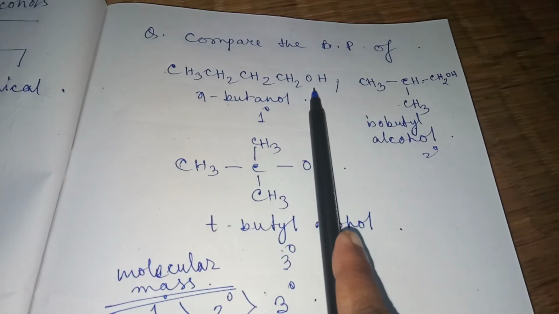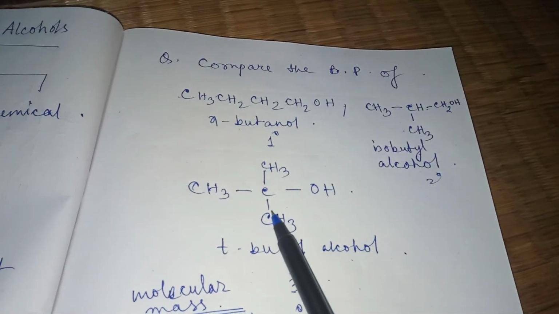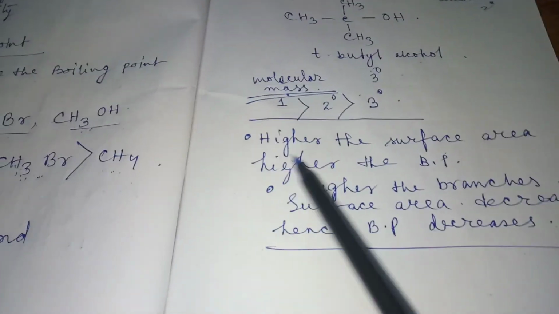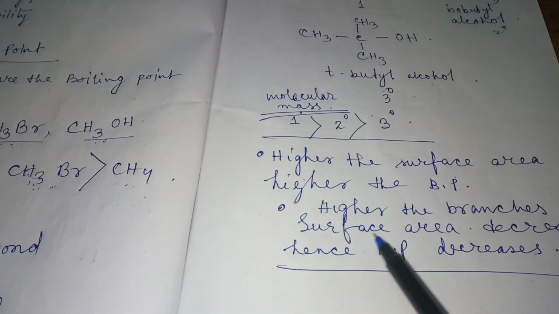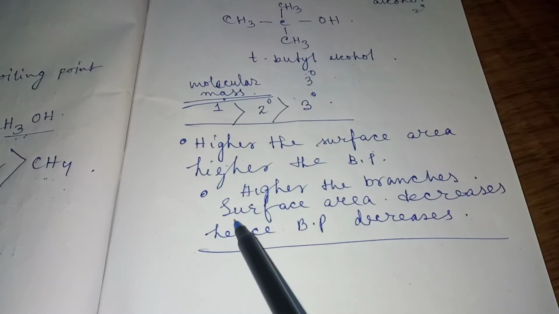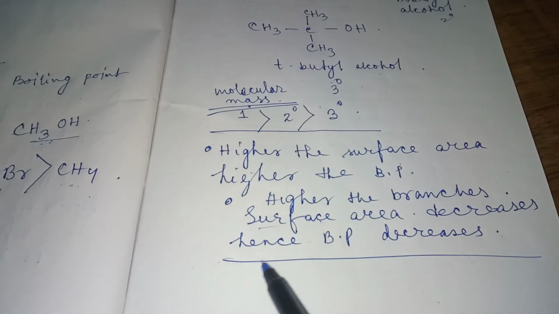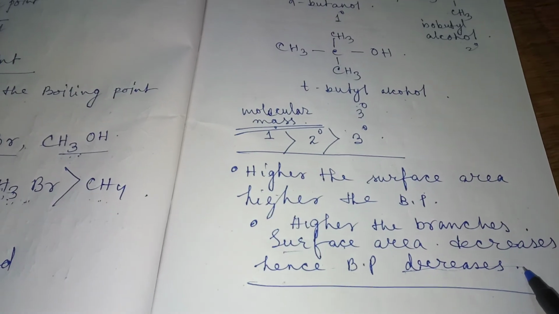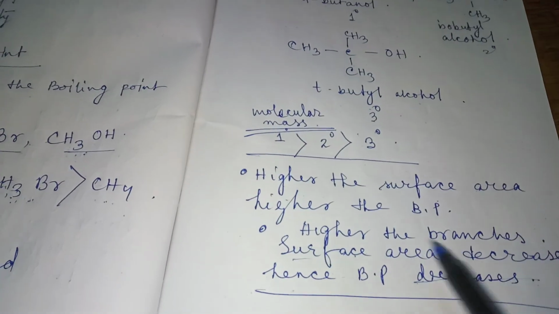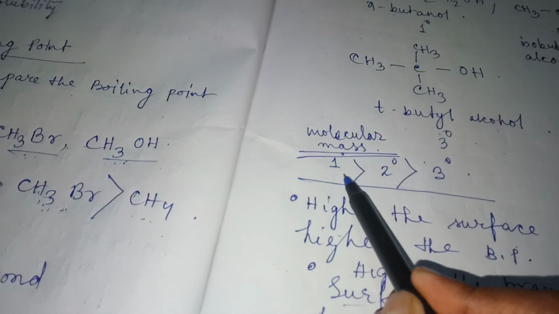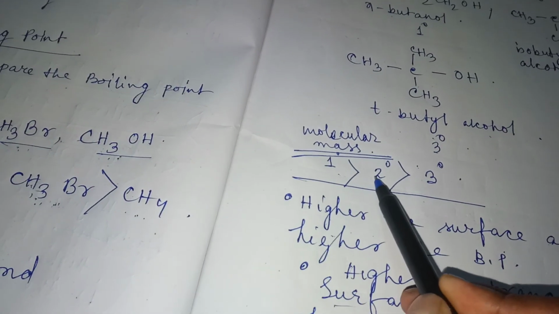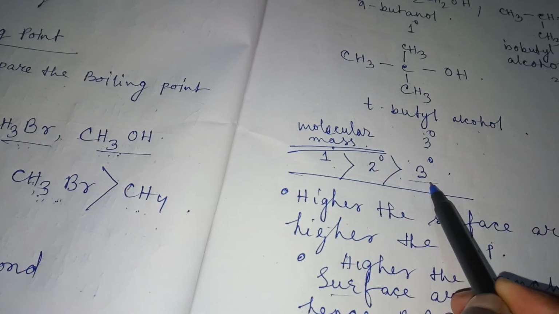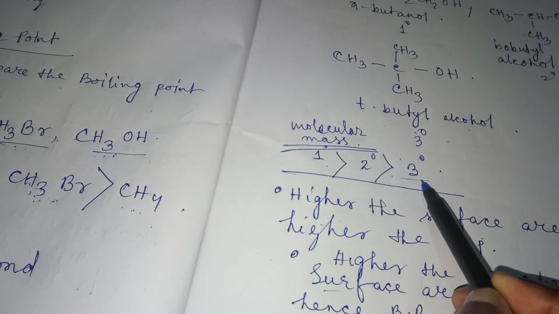One is primary alcohol, another is secondary alcohol, another is tertiary alcohol, and we have seen that the higher the branches, the lower the surface area, and lower surface area means the boiling point decreases. Am I clear? So in this case, primary alcohol always shows the highest boiling point, then the secondary, and then the tertiary. This is the main thing which we need to study in the boiling point.